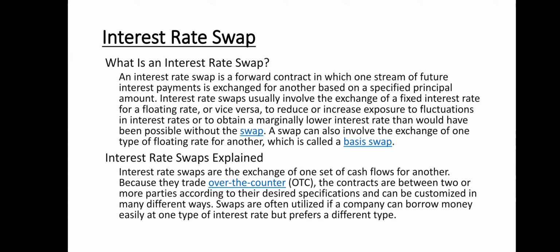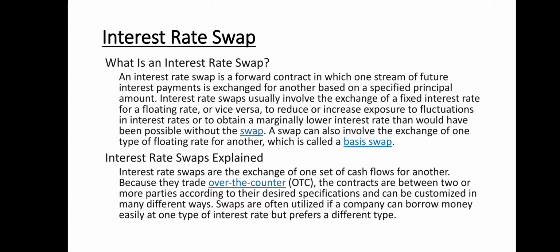Interest rate swaps usually involve the exchange of a fixed interest rate for a floating rate, or vice versa, to reduce or increase exposure to fluctuations in the interest rate, or to obtain a marginally lower interest rate than would have been possible without the swap. A swap can also involve the exchange of one type of floating rate for another, which is called a basis swap.